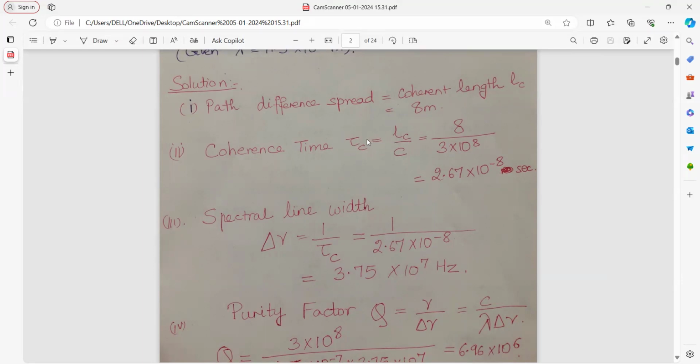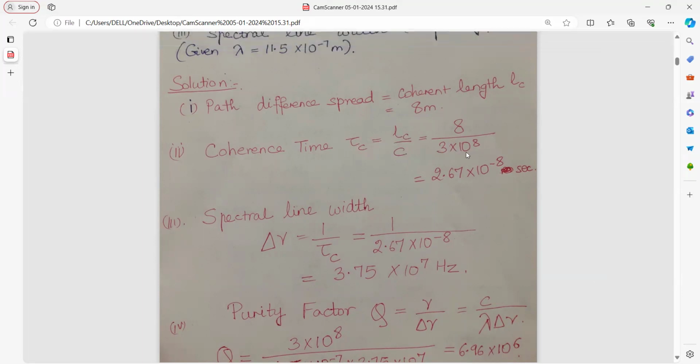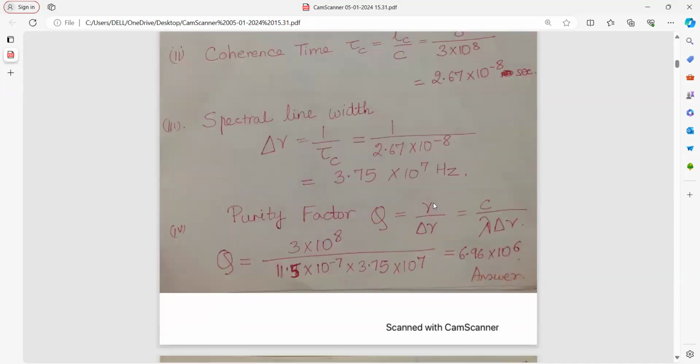Coherence time is equal to, we know distance is equal to speed into time. So coherence time is this length upon speed. Speed will be taken as velocity of light, 3 into 10 to the power of 8 meter per second. Spectral line width, that means del mu, is equal to 1 upon tau c. Tau c, that is the coherence time you have found, you just have to take its inverse. Purity factor is equal to the ratio of mu upon del mu, which is also equal to c upon lambda into del mu. We put these values from the above expressions and we get our answer.